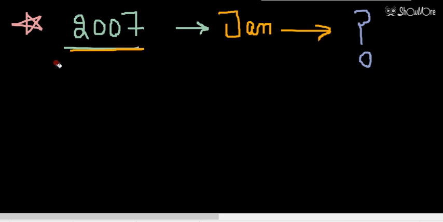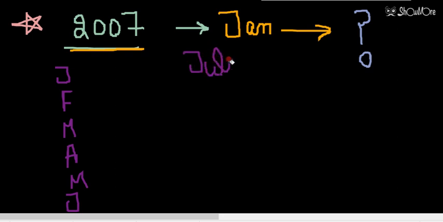Now we are starting from January, so it is January, February, March, April, May, June. So this is up to June. Then we have July, because we don't know which month is going to match with January. So we are writing all: July, August, September, October, November and December. December we do not have to write, because that will be the last month.